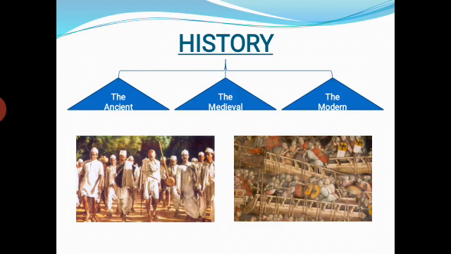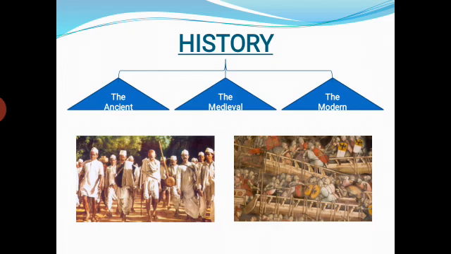Okay, students, history is divided in different manners in the world as well as in India. In India, the period of Indian history is divided into three types. First, the ancient; second, the medieval; and third, the modern period. First of all, students, the ancient period. This period starts in India from the prehistoric period to the end of the 7th century. Students, before that I am telling one thing.